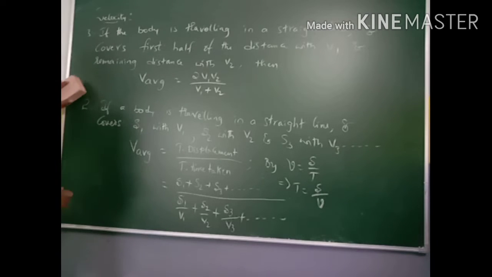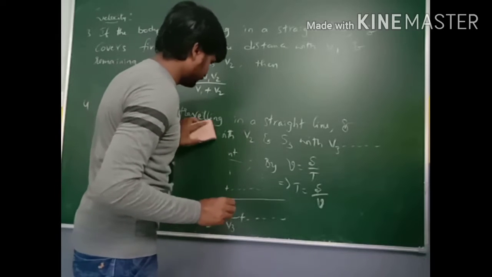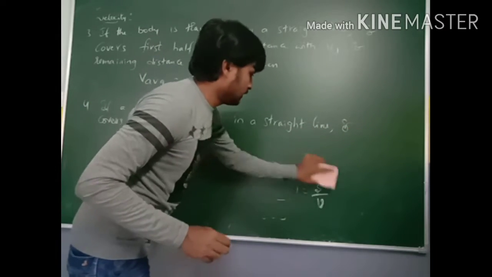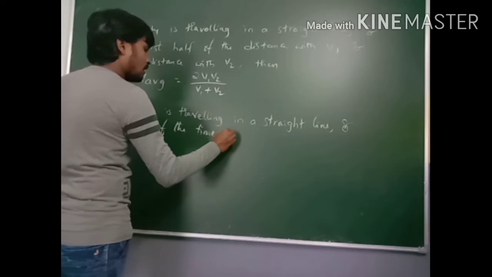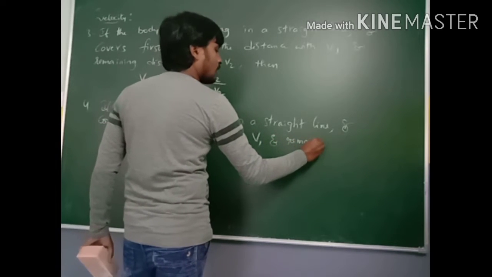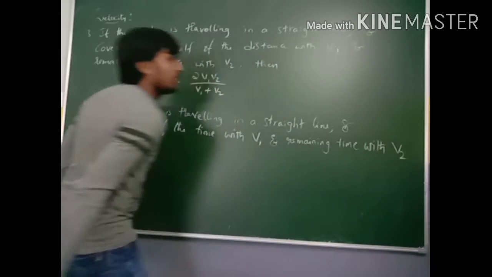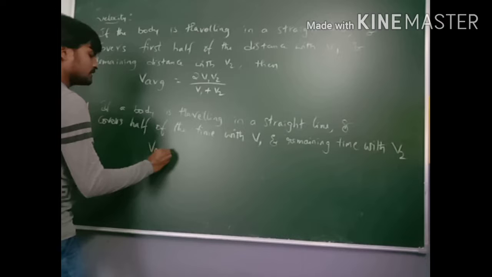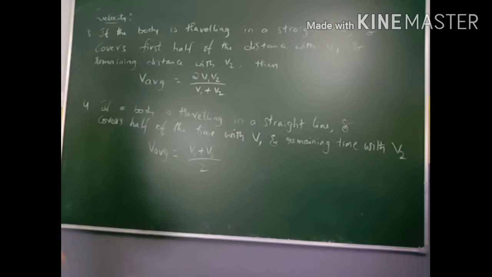Next, fourth point: if your body is traveling in a straight line and covers half of the time with v1 velocity and the remaining time with v2 velocity, then v average is equal to v1 plus v2 by 2.